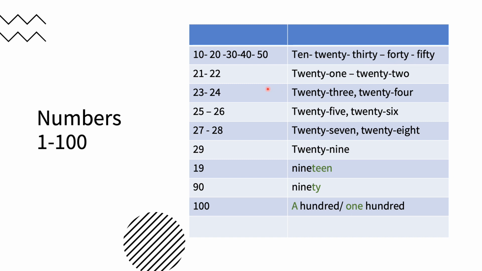Now after 20, you're going to mention the tens first and then the ones. For example, 21, 22.